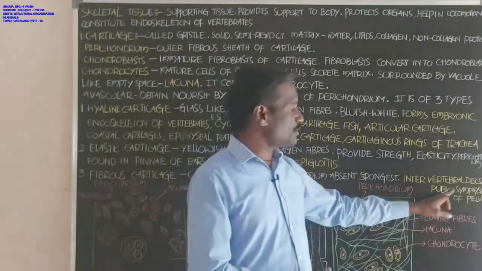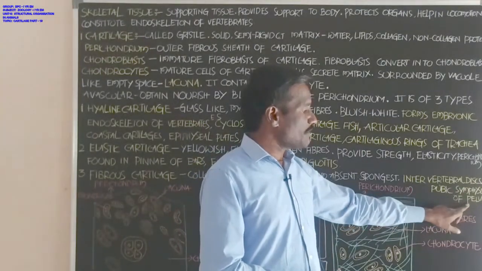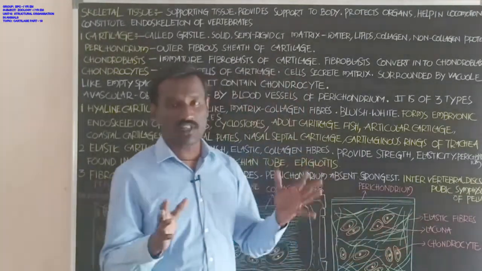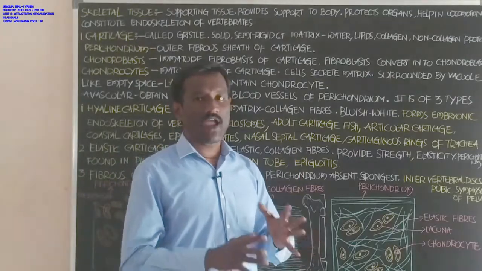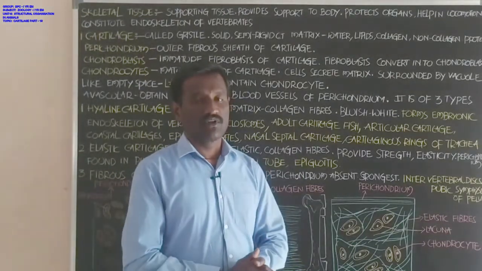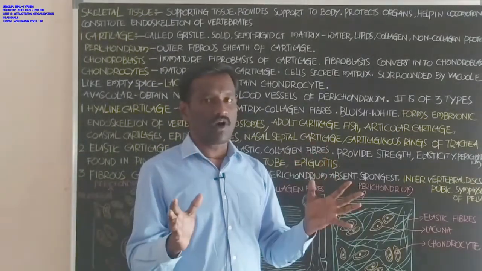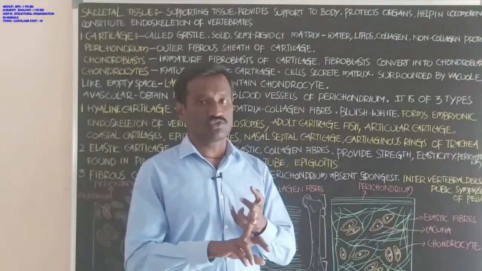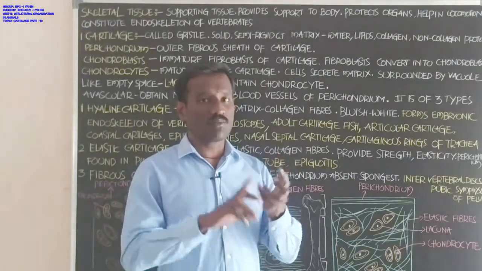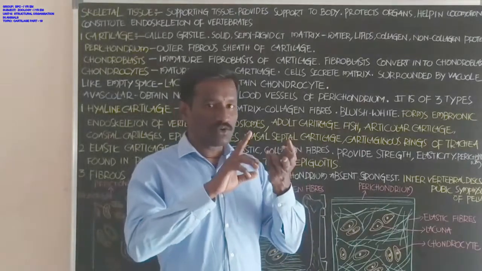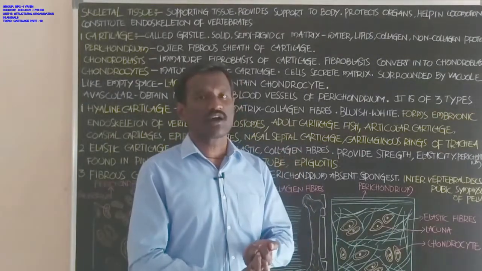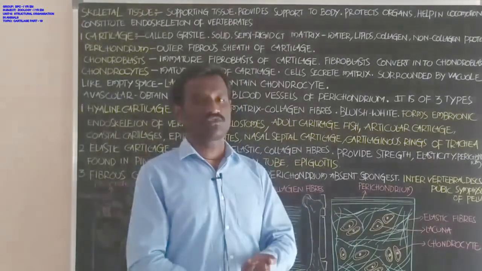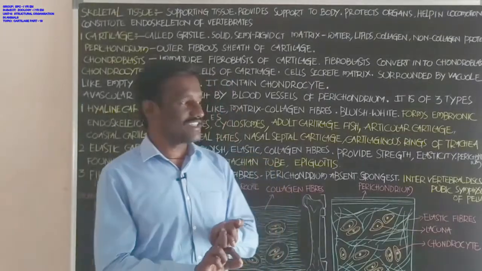Next, the pubic symphysis of the pelvis. The pelvis is the region between the lower abdomen and the thighs. This part consists of two bones called pubic bones. These two pubic bones are connected with fibrous cartilage, called the pubic symphysis.